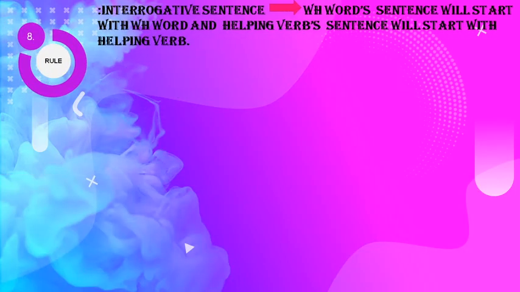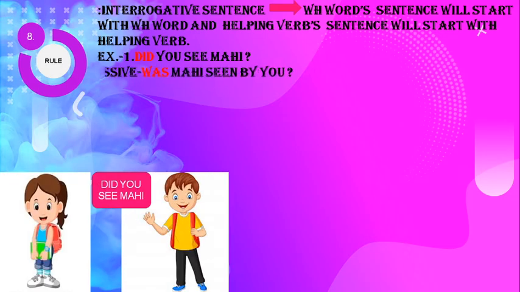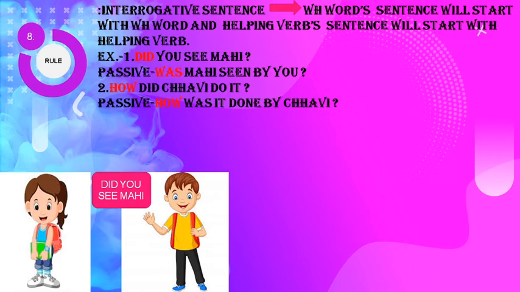Rule number 8, dear friends, in an interrogative sentence, if the sentence is starting with a WH word, we will start the answer with the WH word. But if the sentence is starting with a helping verb, we will start with the helping verb. We can see one example. Did you see Mahi? And the answer is, was Mahi seen by you? Did is a helping verb, so we have made the passive with the helping verb only. One more example. How did Chavi do it? And the passive is, how was it done by Chavi?